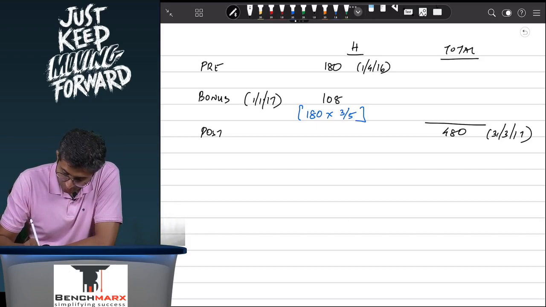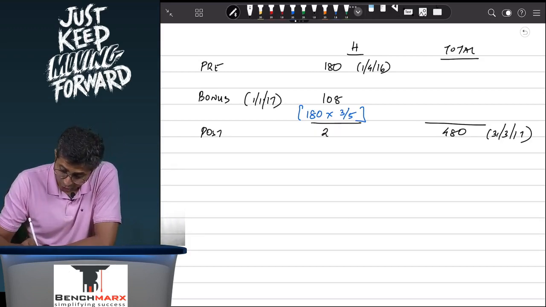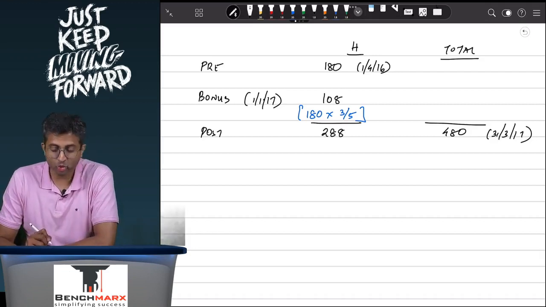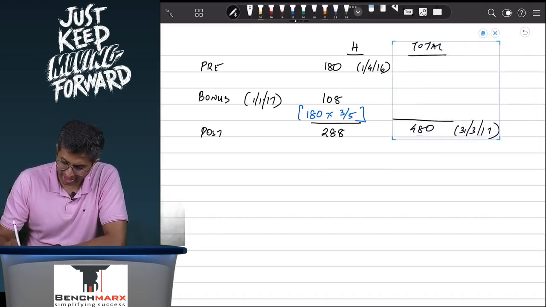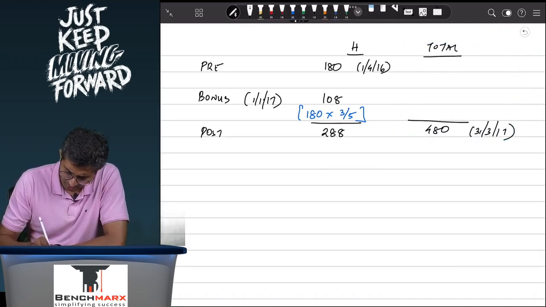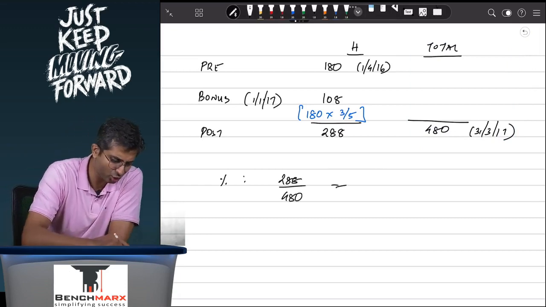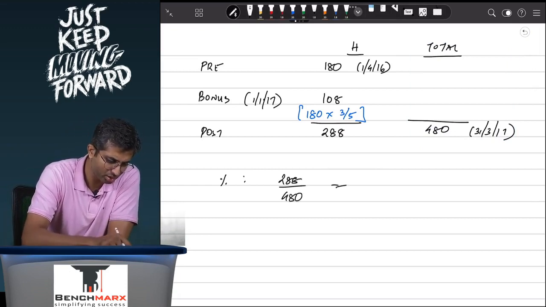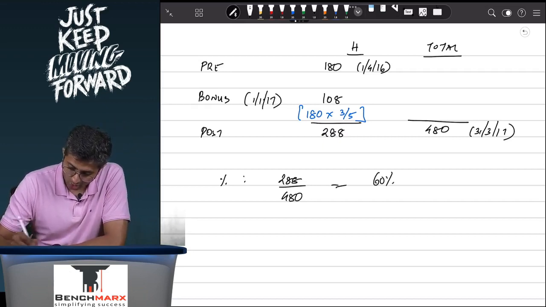Hence your total number of shares post the bonus will be 180 plus 108, that is 288. So you have 288 shares out of 480, and hence your percentage stake can be calculated as 288 upon 480.